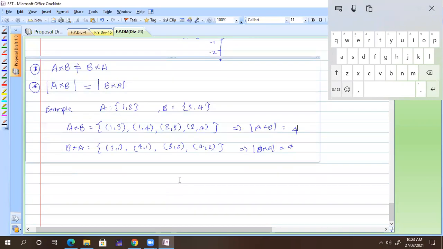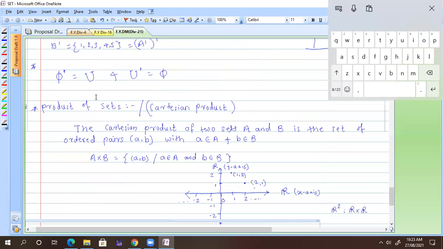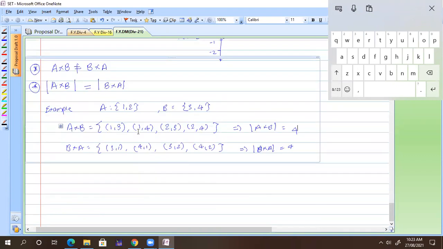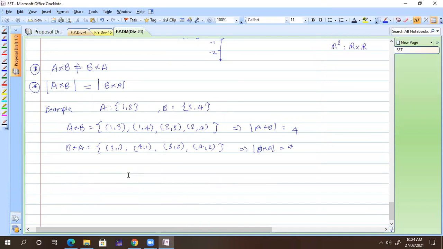Sir, can you tell how 4 came, because of cardinality? 4 is nothing but the number of elements. 1, 3 is only one element, it is not 2 elements. That's why I make a curly bracket and inside I make a bracket, because in A cross B, the Cartesian product of A with B, you are getting elements of the type A comma B. This is one element, not 2 elements. So this is one element, this is the second element, this is the third element, and this is the fourth element. That's why the cardinality is 4. Any doubts, anyone, now?